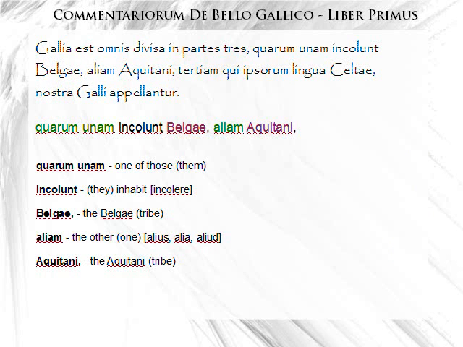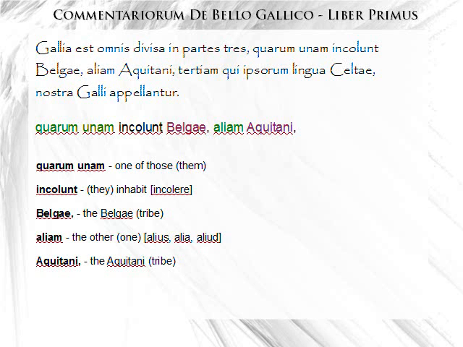Next we have quarum unam incolunt Belgae, aliam Aquitani. So what's that mean? Quarum is a genitive. It means of those. It's plural, and it's feminine. So it's going to refer back to parts.